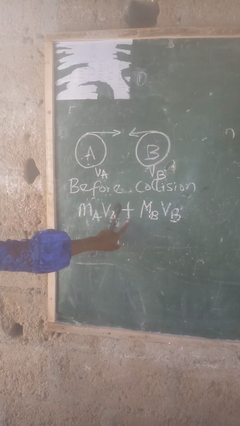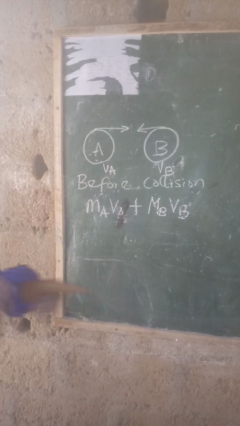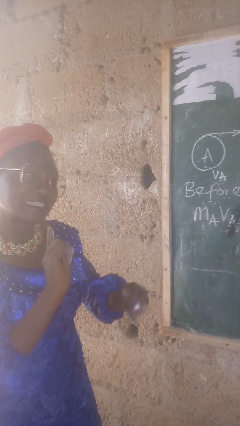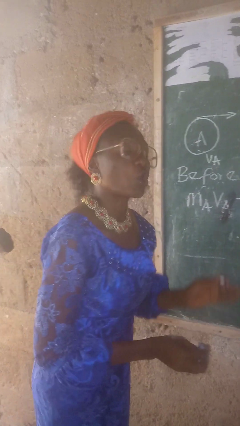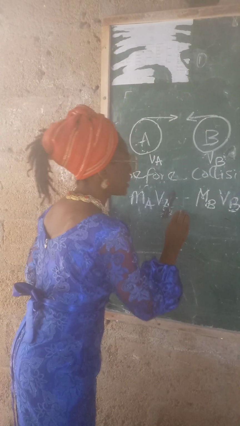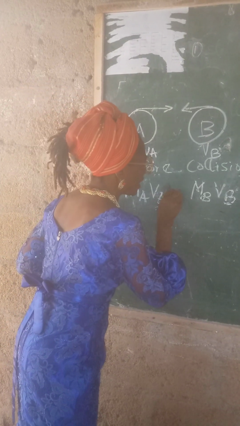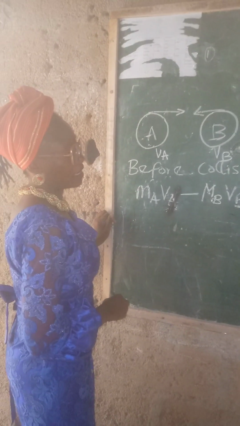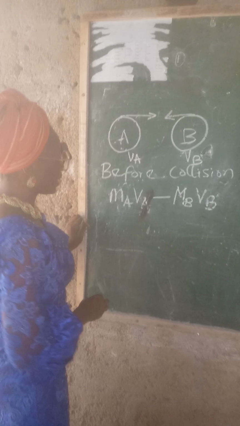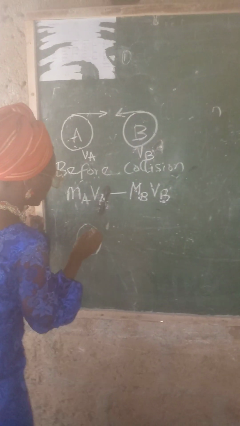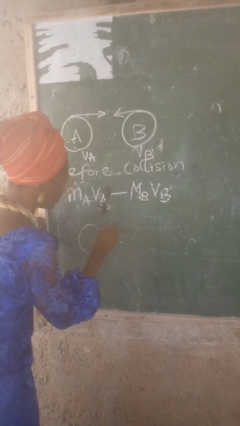But please take note, because they are moving in opposite direction, not in the same direction, we use a negative sign to denote opposite direction. So here is no longer going to be a plus. It's going to be a minus.